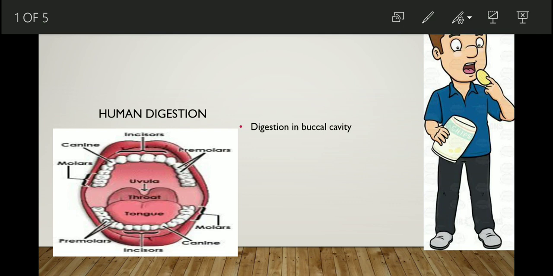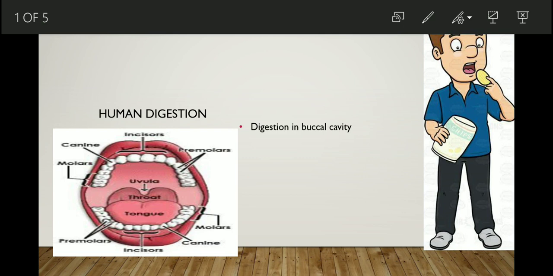What is digestion? The simple meaning of digestion is the breaking down of our food from a complex form to a simpler form. This is called digestion. You know that digestion starts with your mouth, the oral cavity or buccal cavity. So what is the buccal cavity and oral cavity? Let's have a look at the oral cavity and buccal cavity and how digestion starts in it.